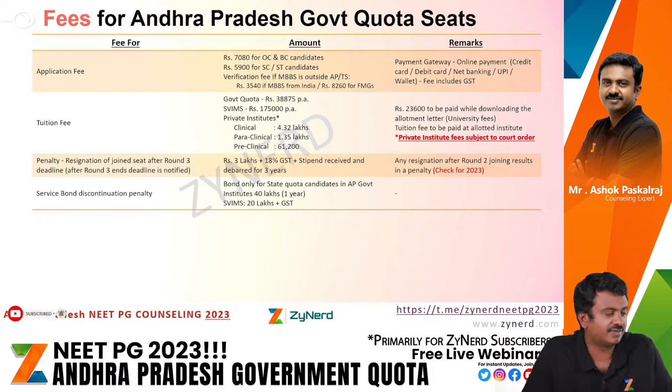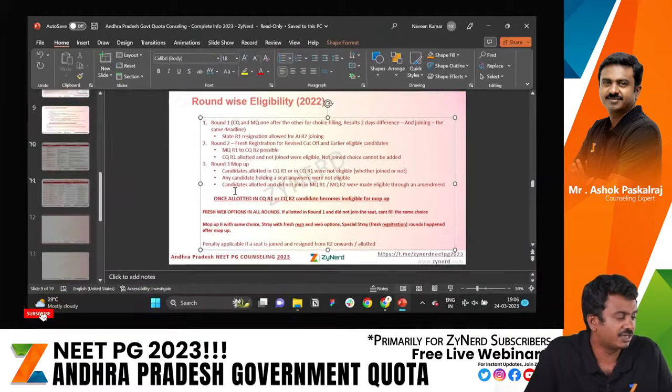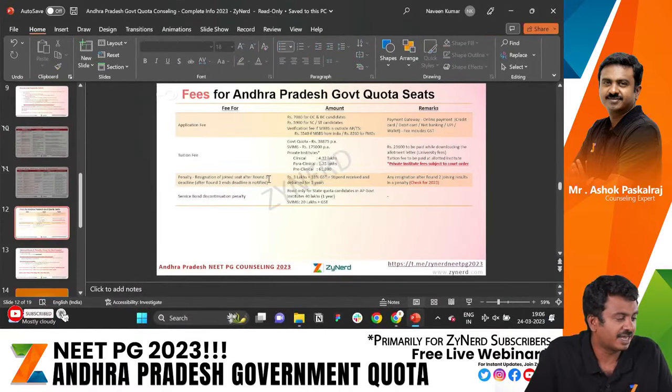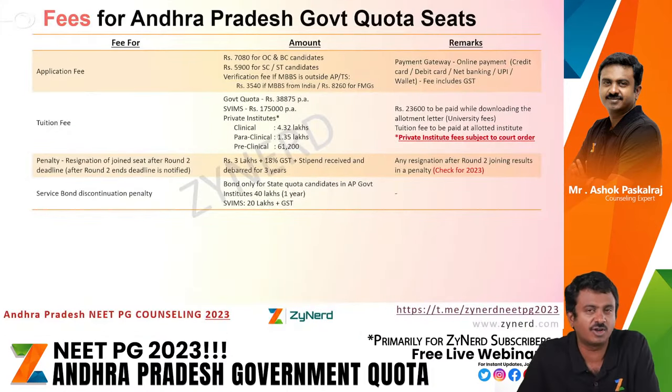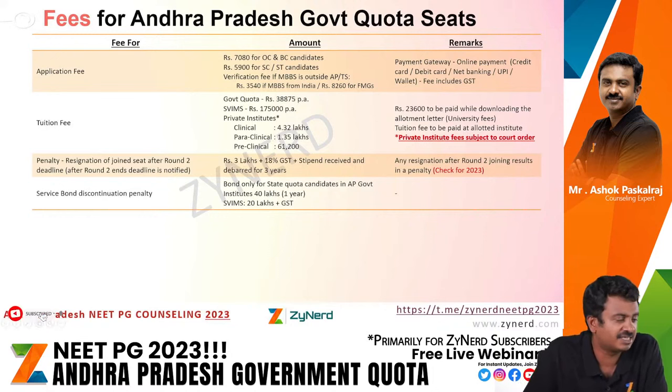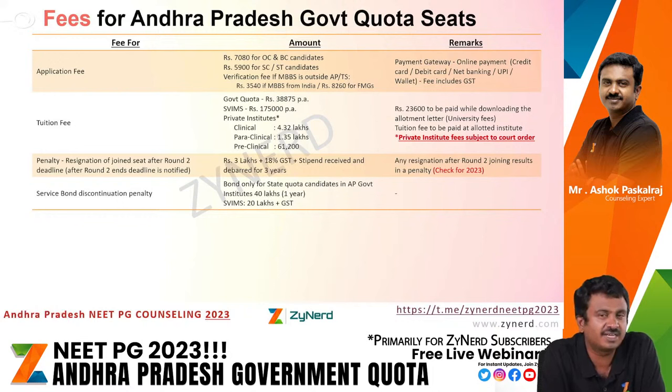And in case you resign after round 2, actually this is round 2 deadline, round 2 joining, any resignation after round 2 joining results in a penalty from last year, 3 lakhs plus 18% GST needs to be paid in case you resign after round 2 joining at any point in time. Round 1 resignation, which we said was for all India round 2 or any other state, that doesn't entail a penalty.